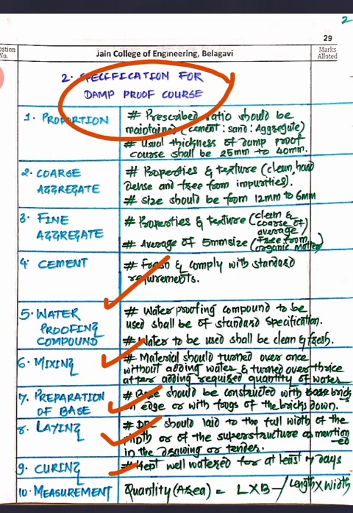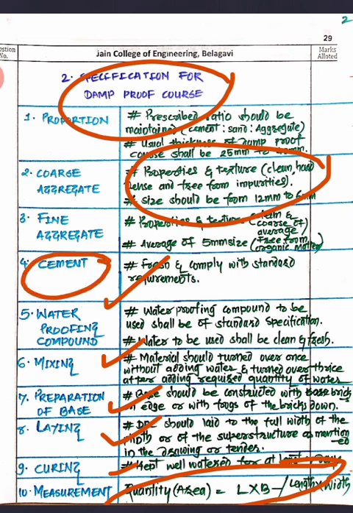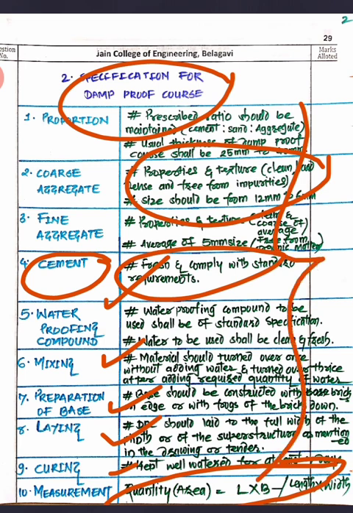And measurement, as I said, this is a square meter quantity. Here we are not going to consider the depth, only the length and width. So this is a square meter quantity, a superficial area you are supposed to consider. Now this is the way to write down the damp proof course specification. Along with these words, if you write a few more words, it is very welcome. Just write down the heading and explain whatever things are there. The green things you are seeing are all the punching words I have opted from that whole paragraph.